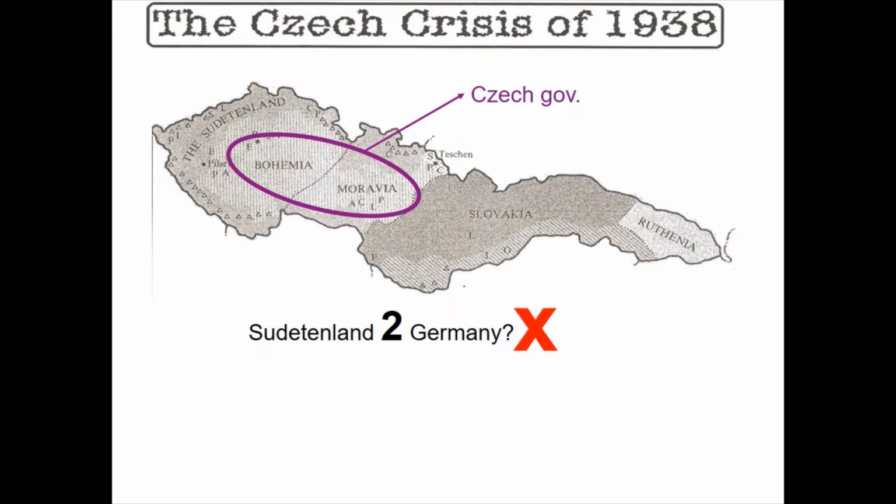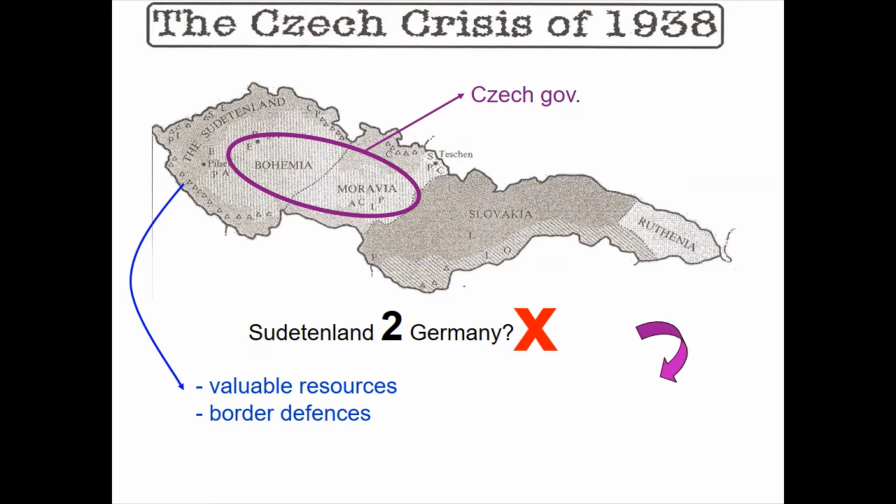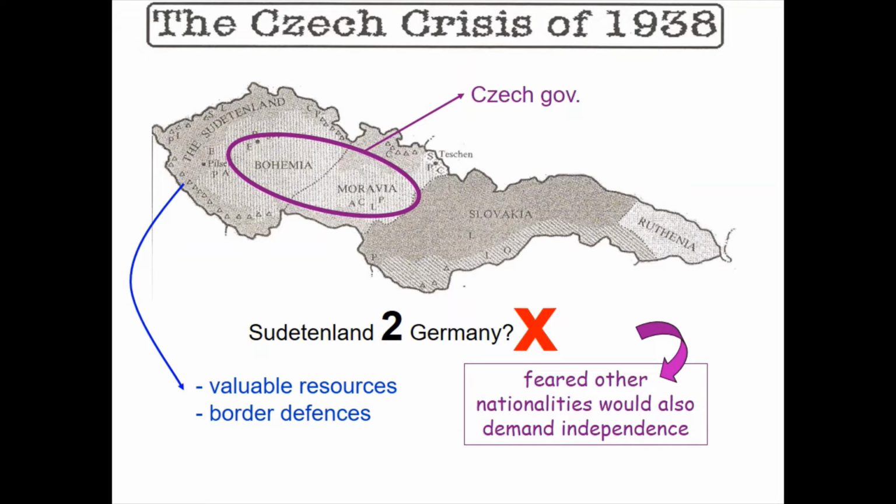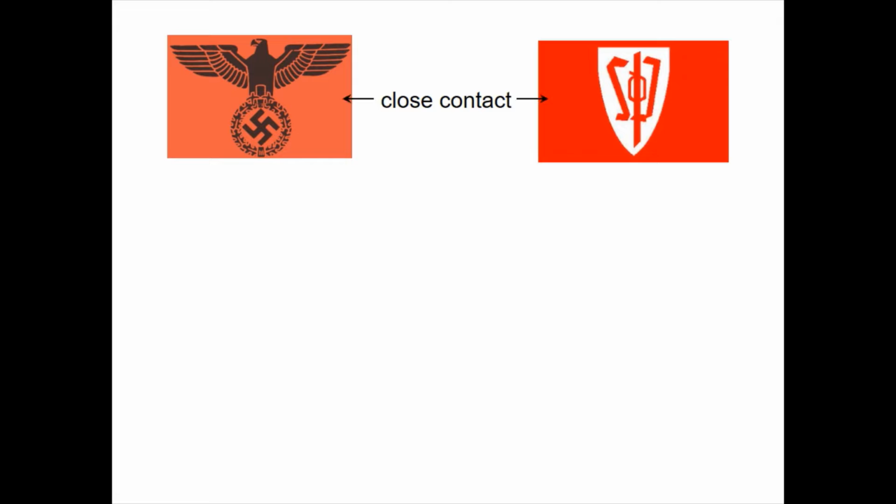This area, on the border of Germany, had valuable resources and strong border defenses. Moreover, the Czech government feared that other nationalities would also demand independence if the Sudetenland was handed over to Germany. The Nazi Party in Germany had close contact with the Sudeten German People's Party, which was nothing but a Nazi party with a different name.